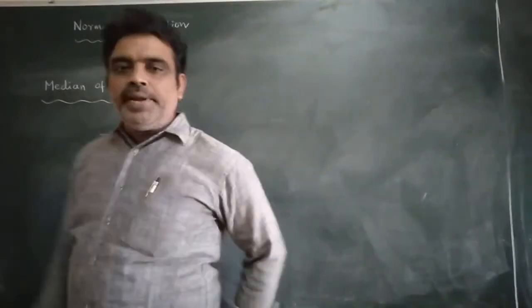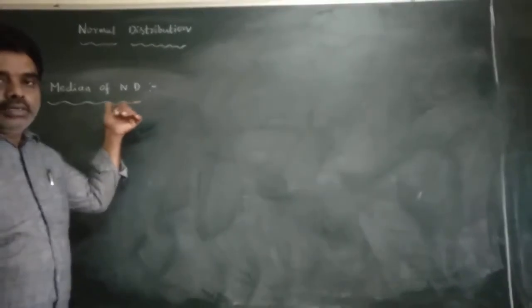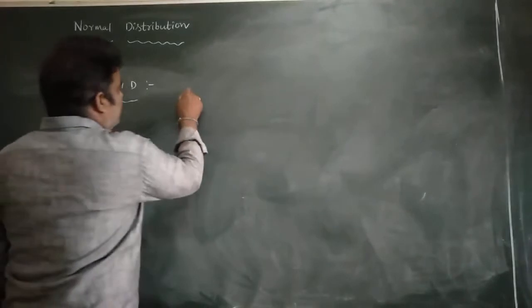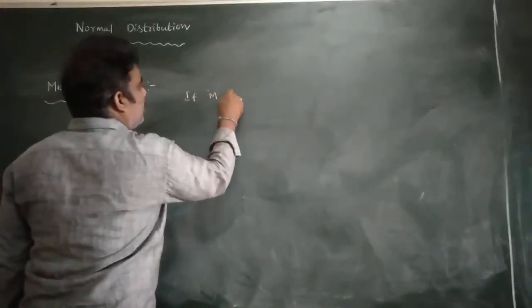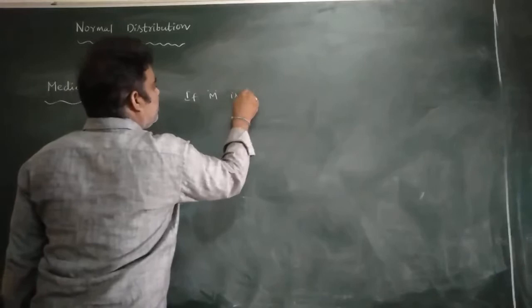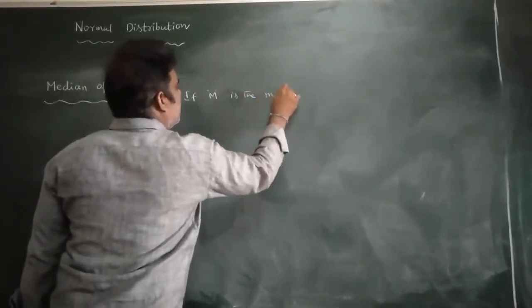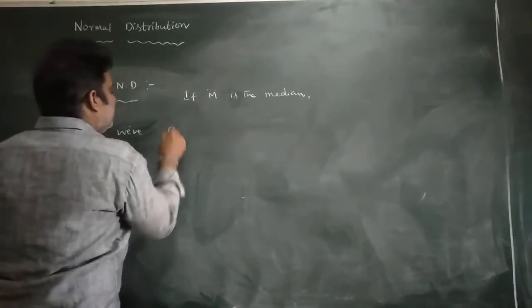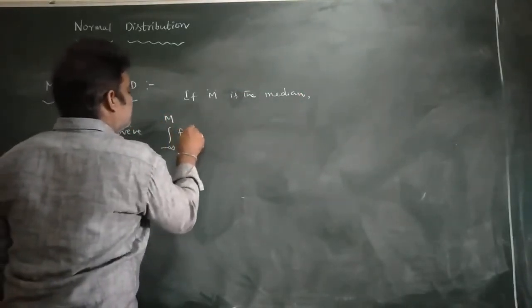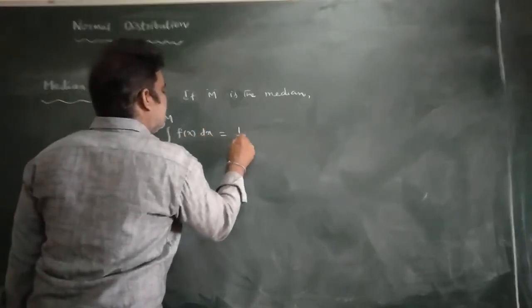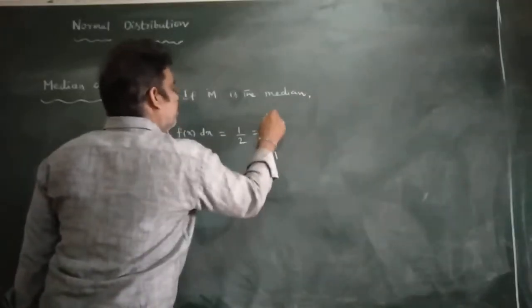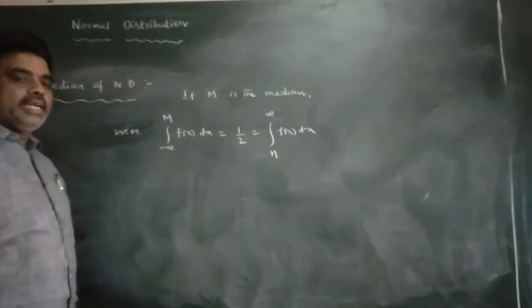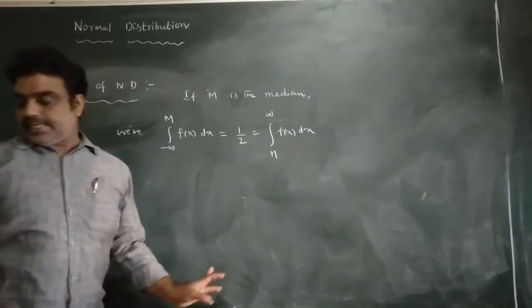The next one is the median of the normal distribution. If M is the median of the distribution, we have the integral from minus infinity to M of f of x dx is equal to 1 by 2, which is equal to the integral from M to infinity of f of x dx.